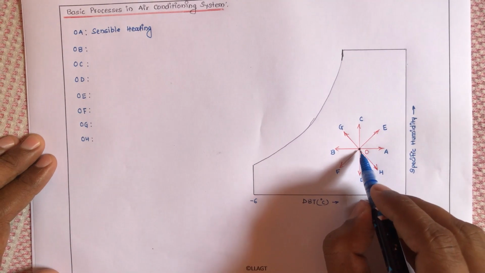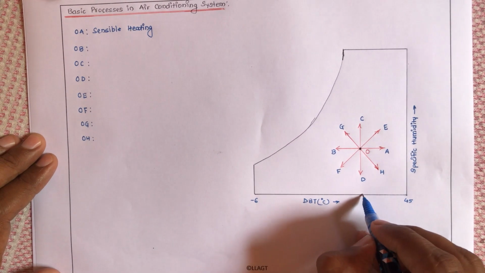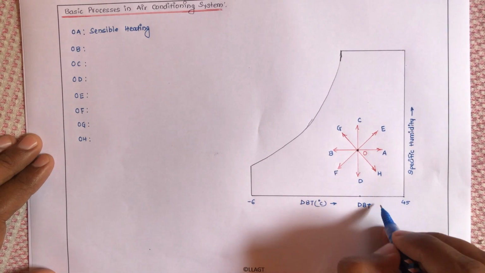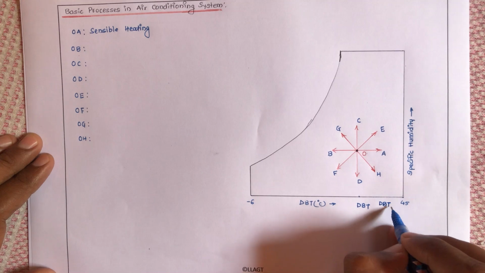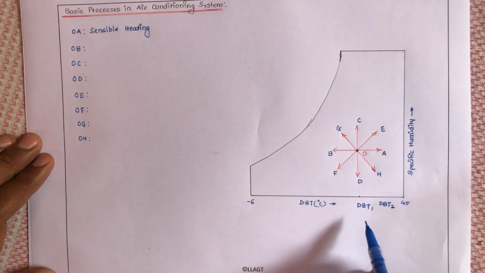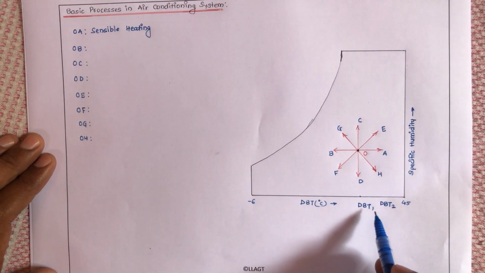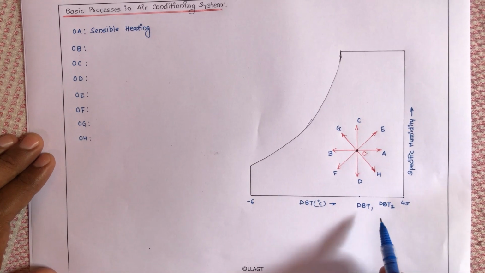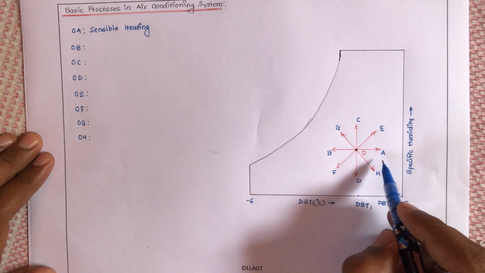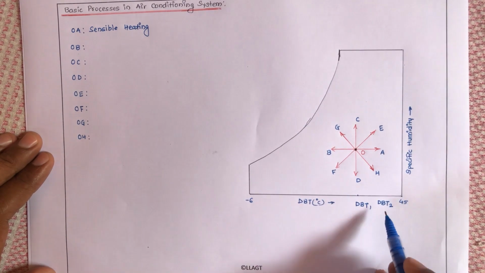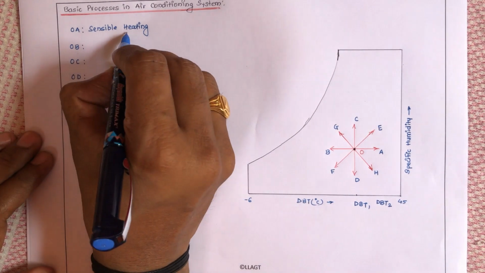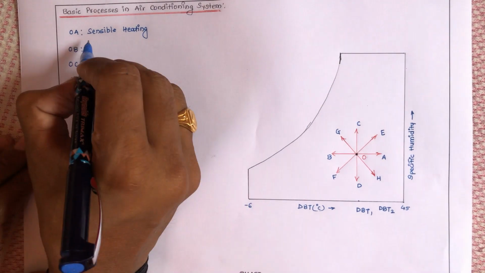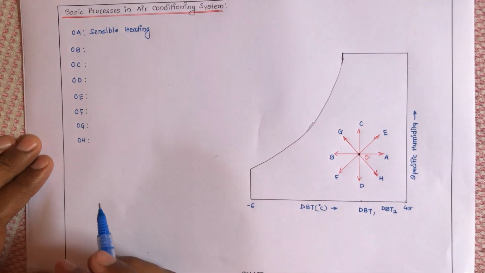How can we say that OA is sensible heating? From this O, I can move in downward direction. Here I will get the value of dry bulb temperature. At this point A, I will also get dry bulb temperature. Let us say 1, 2. If we compare the values of dry bulb temperature at point number O and point number A, I can find that the value of temperature at point number A is greater. That's why I have said here heating, and here we are not finding any phase change. That's why we have said it is a sensible heating.